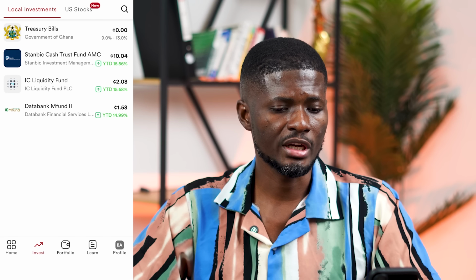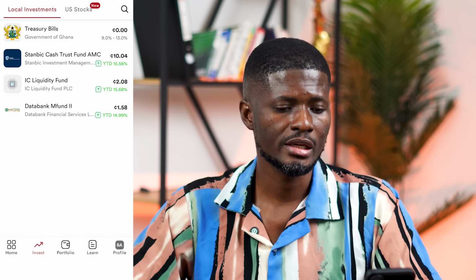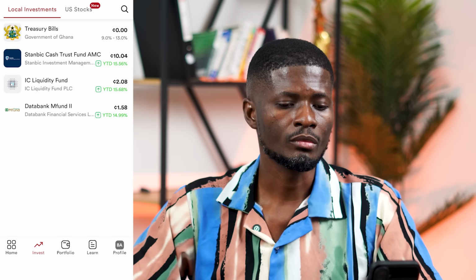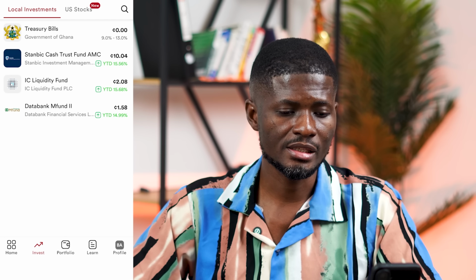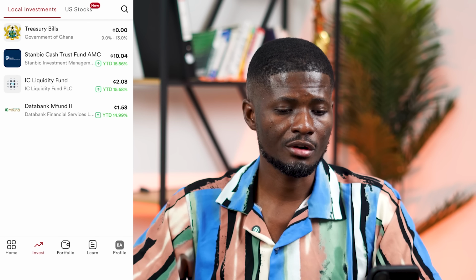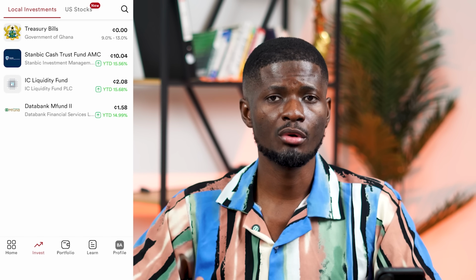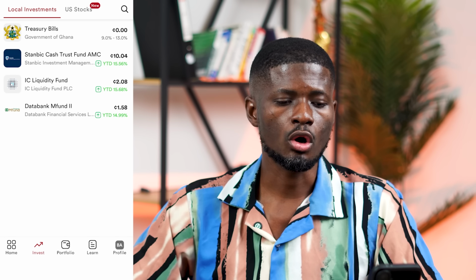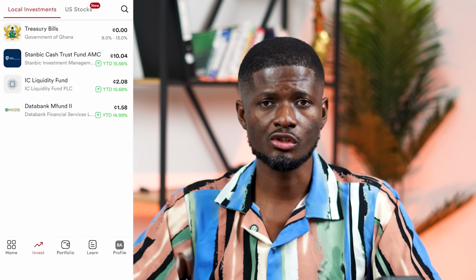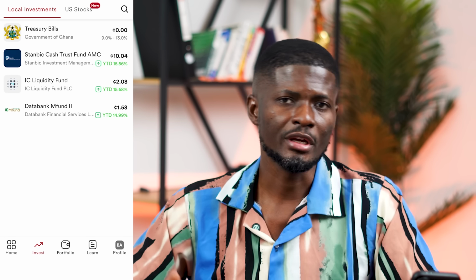So if you check on the page from January to now, year to date, you can see Stanbic Cash Trust is around 15.56. The IC Liquidity Fund is around 15.68. Then the Data Bank M Fund is around 14.99%. So all these have their different interest rates that you can check out for.